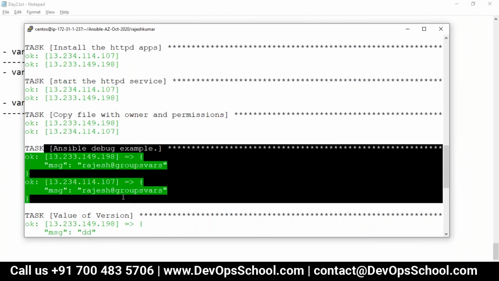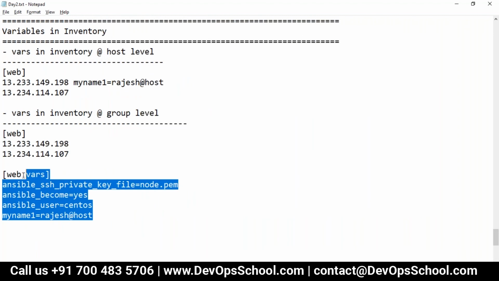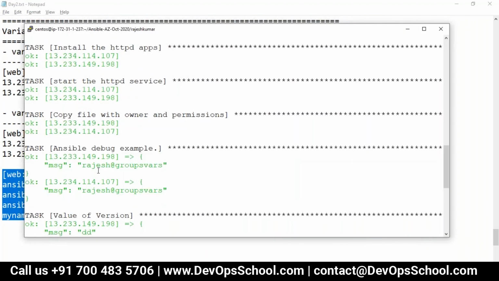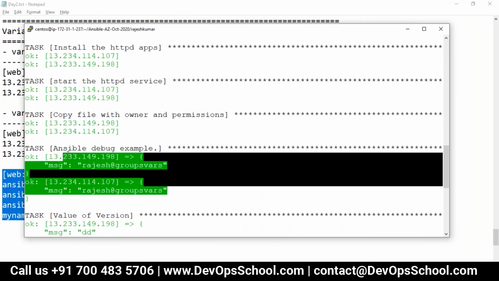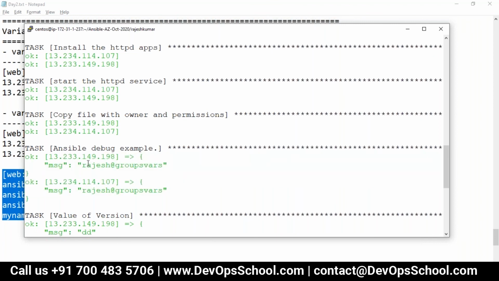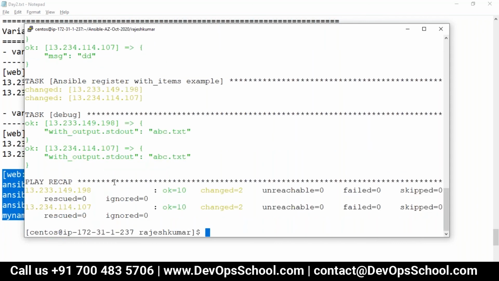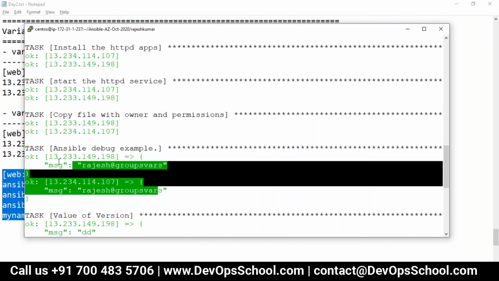So guys, variables in the inventory file and variables in the group vars, which has the highest precedence? Group. Yeah. By the way, all has the least precedence. So that's the reason it didn't show you. All versus a specific group, the specific group has more precedence. That is the reason I said, if you start trying the program yourself, automatically you will learn all this stuff. So this is one of the ways.